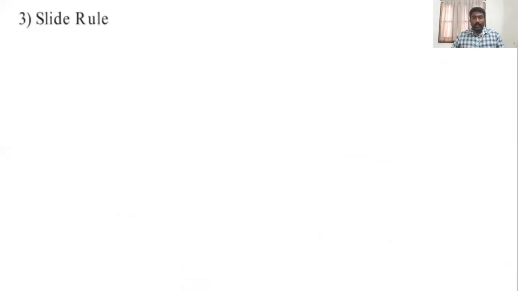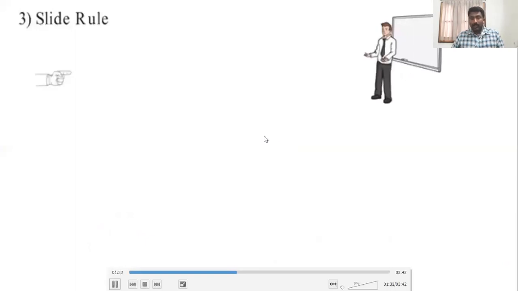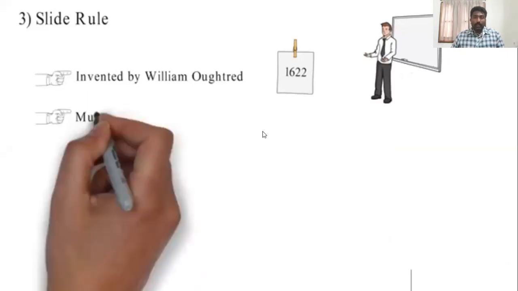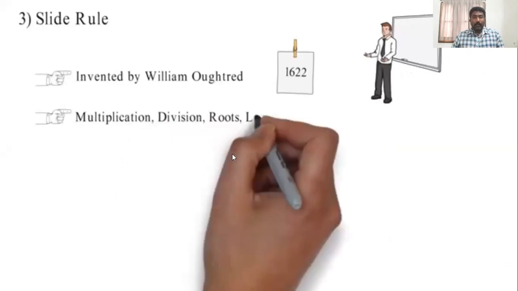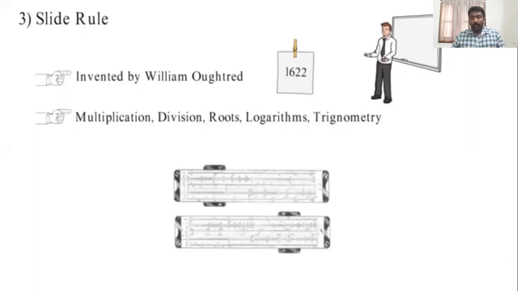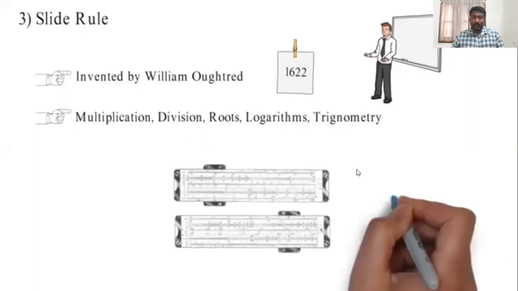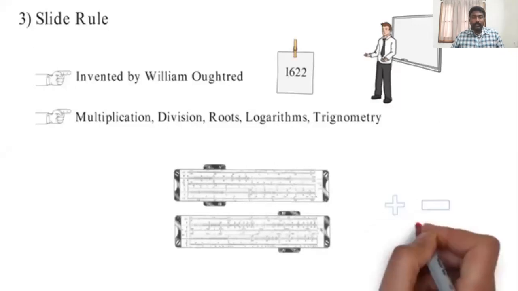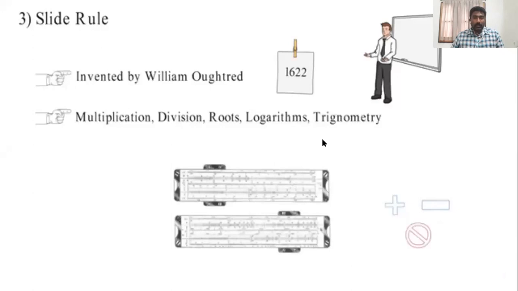And later a new advancement came into existence, called slide rule technology. The slide rule was a popular method around the 1600s or 1700s. And here we can perform multiplications, divisions, roots, logarithmic operations and trigonometric operations. This is a sample image of how a slide rule looks. The problem here is that we cannot perform addition and subtraction operations. So we can do multiplications, divisions, and other operations, but we cannot perform addition and subtraction.